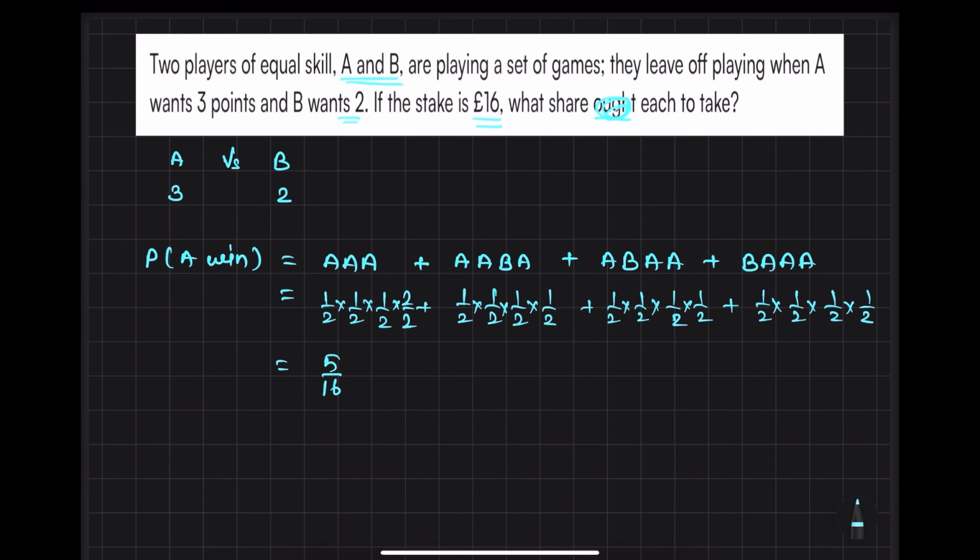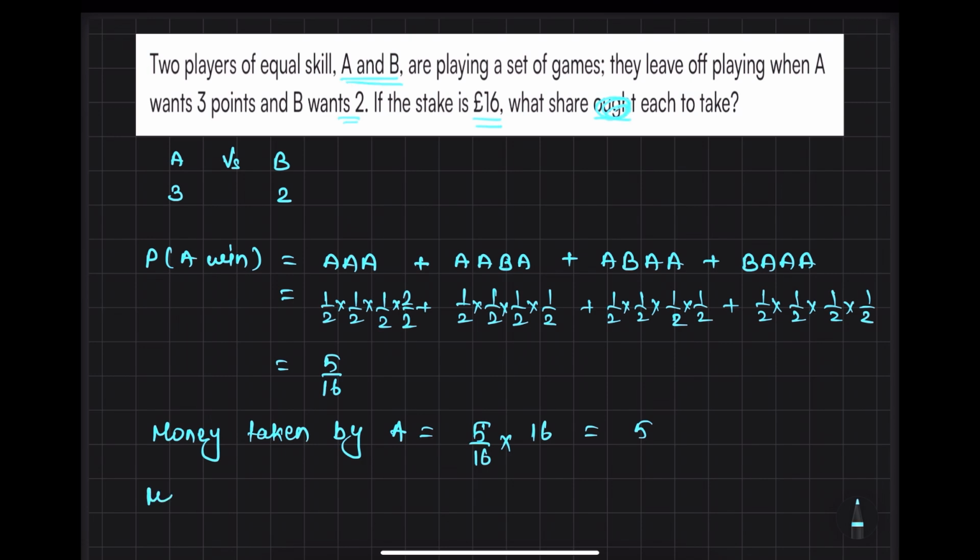So money taken by A will be 5 by 16 out of 16. So 5 euro.